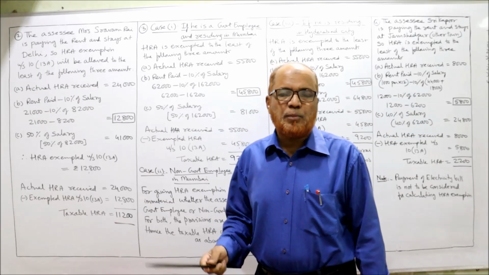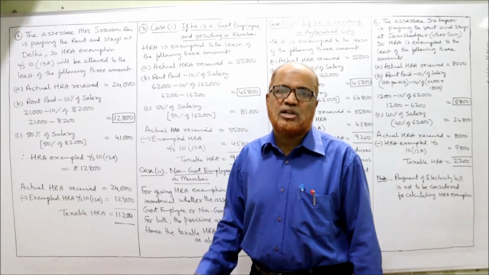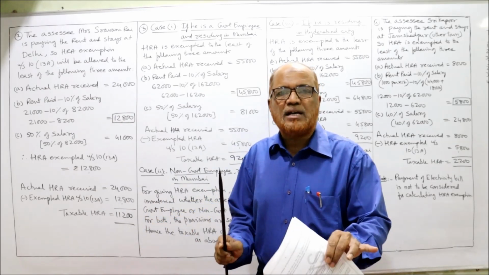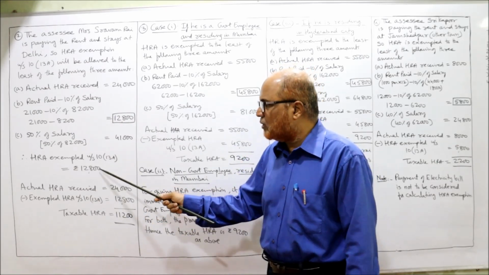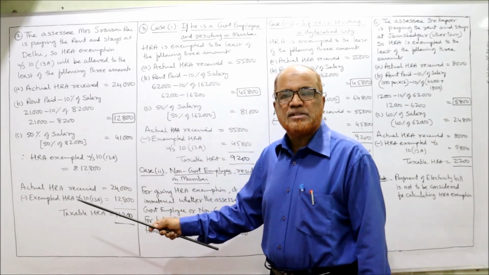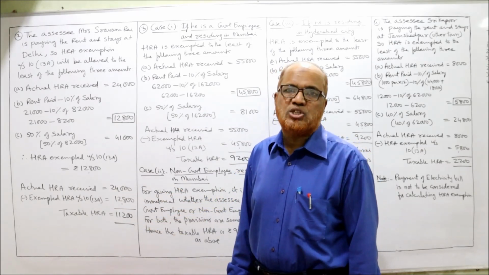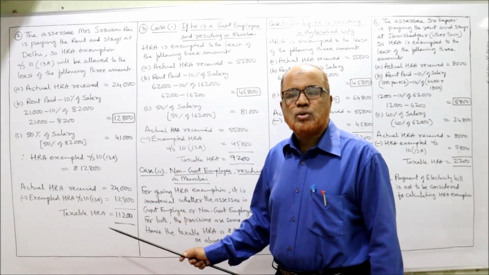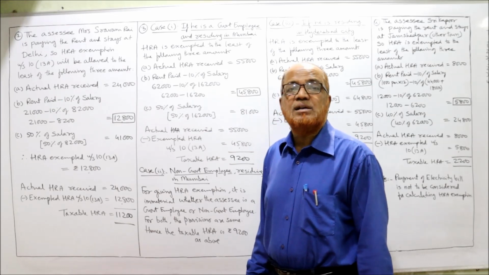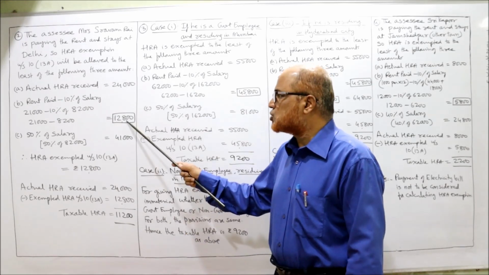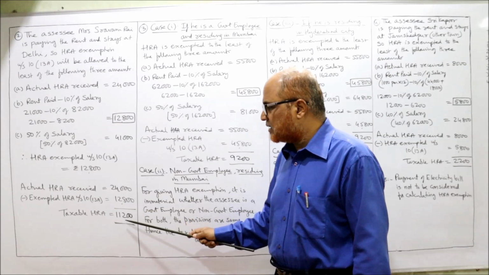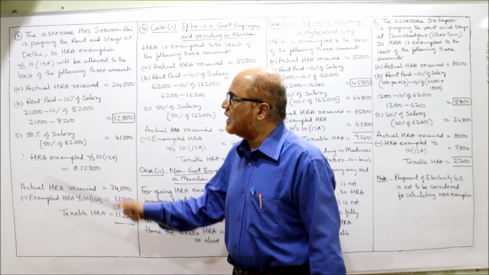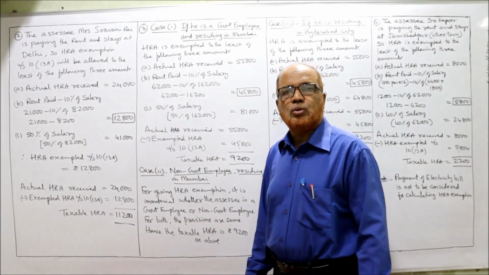Suppose it is asking you what the taxable HRA is. For our knowledge, I am writing the taxable also, but in the problem it is asking you only for the exempted. Our solution is over here. But for your knowledge, I am showing how much is the taxable HRA. Actual HRA received is 24,000. From the actual HRA received, deduct the exempted HRA, 12,800. So 11,200 is the taxable HRA. That's all. This is the end of problem number 2.